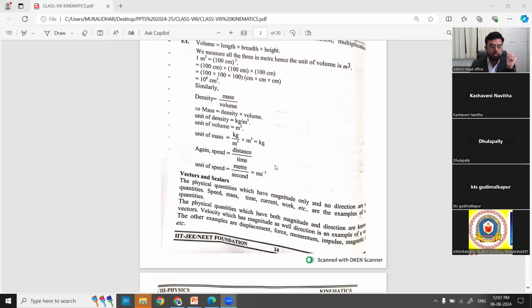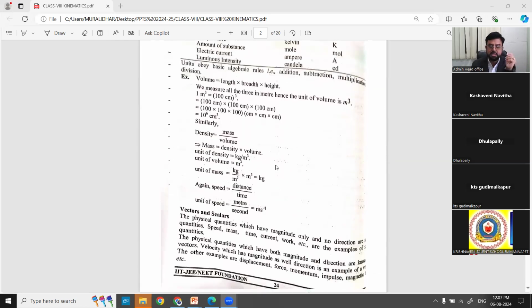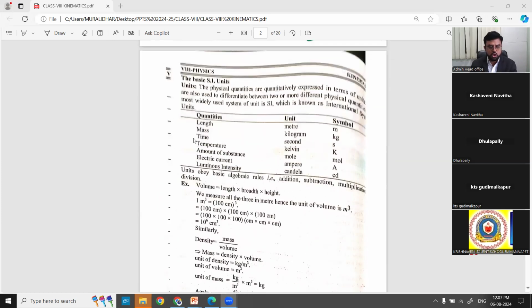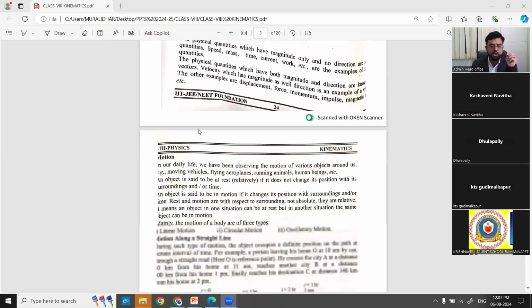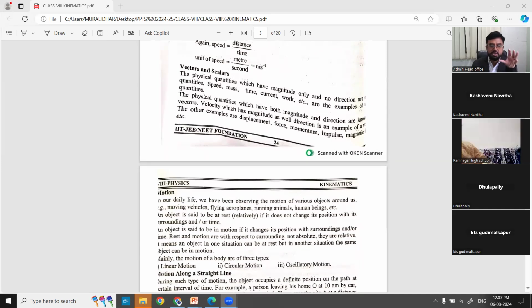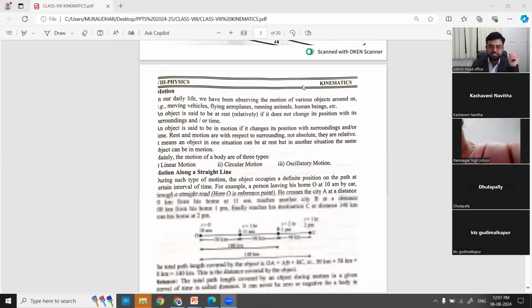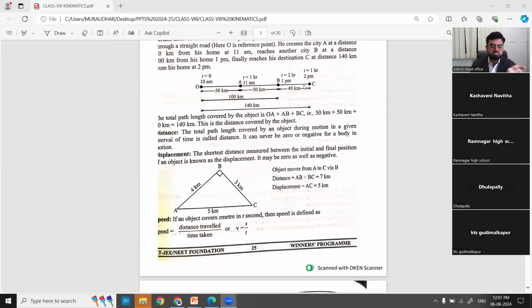So for derived, you can see volume: length into breadth into height. Area, volume, density, force, pressure, all come under the derived quantities, right? After knowing this, because you already know it and I have not discussed it, we'll discuss how these physical quantities are classified into vectors and scalars, the difference between vectors and scalars, and examples of them.